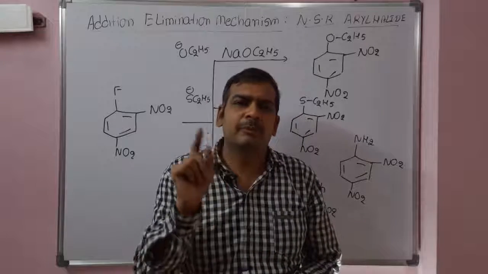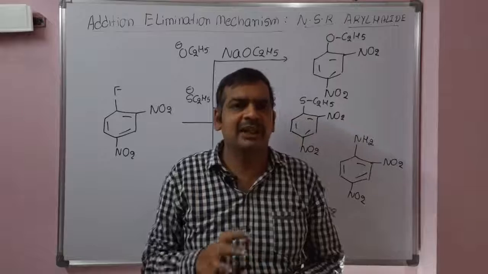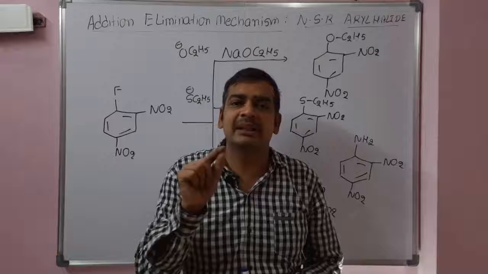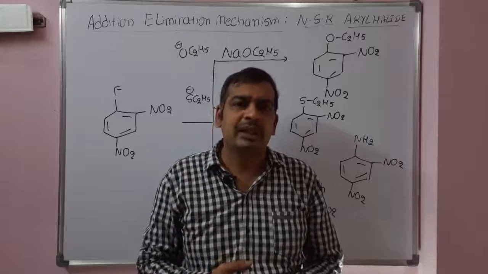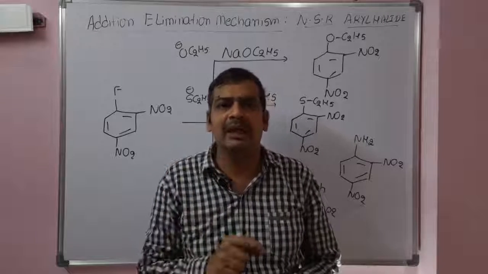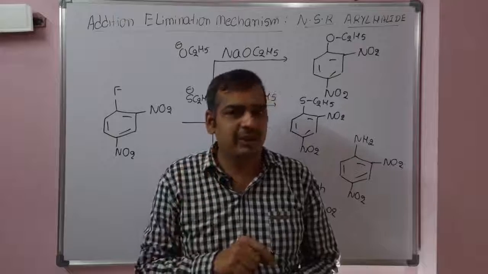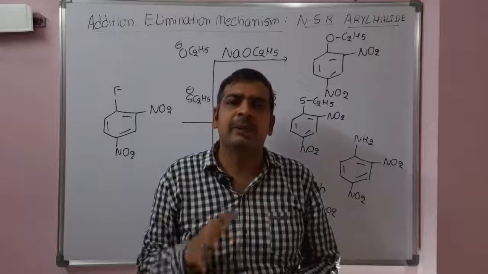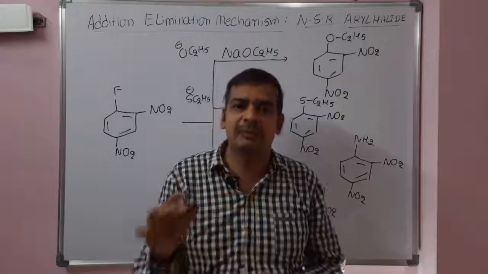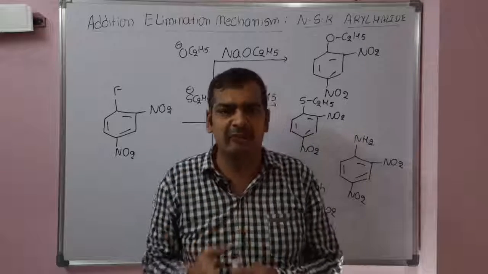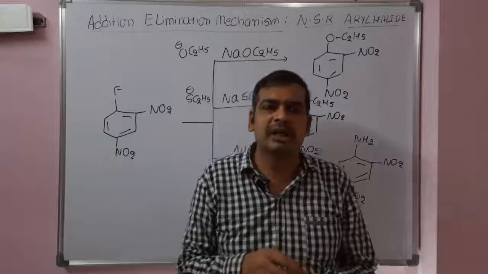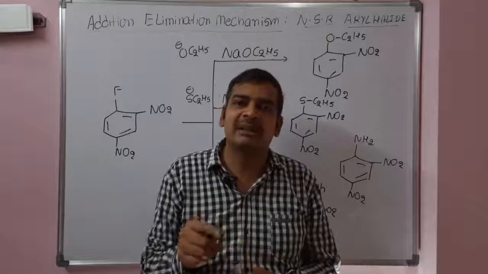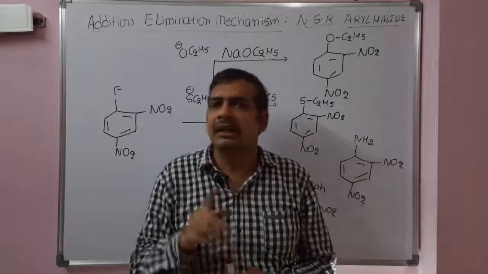We discussed only one mechanism, the addition elimination mechanism. In the next class we will discuss the elimination addition mechanism. There we will use one reagent, sodamide, and a benzyne intermediate will be formed. The products obtained are always a mixture of isomers. Among the mixture of isomers, which product is major and which is minor, we need to identify by using the stability of the carbanion, which depends on the substituent present on the aryl group.